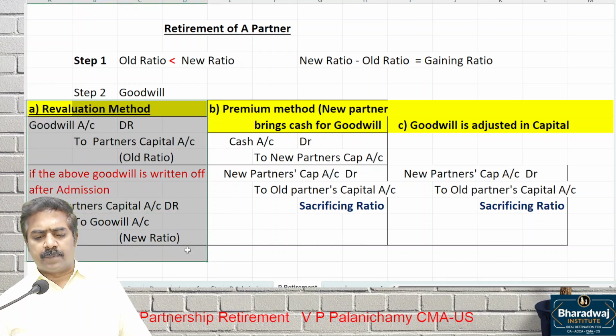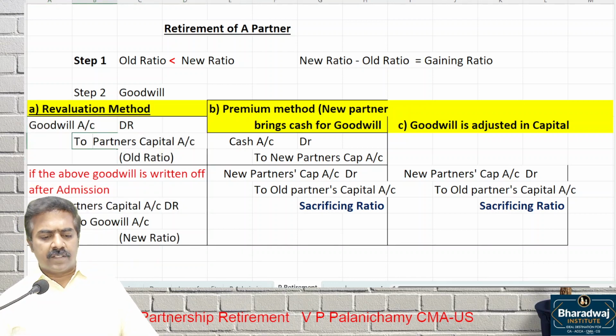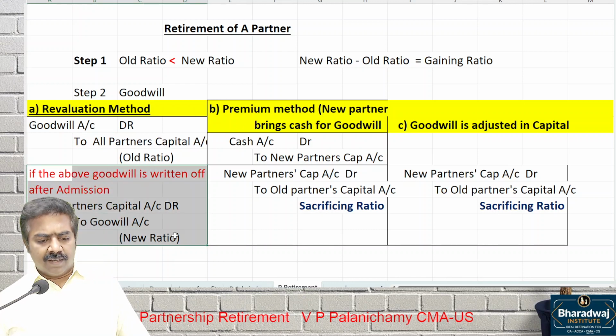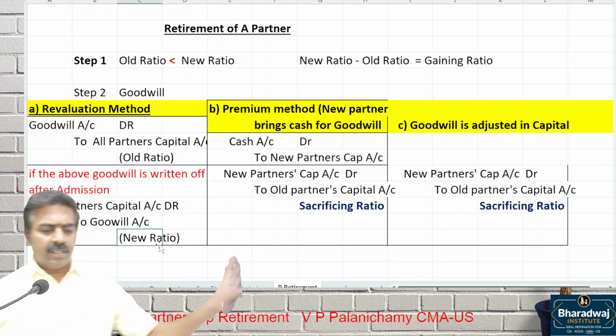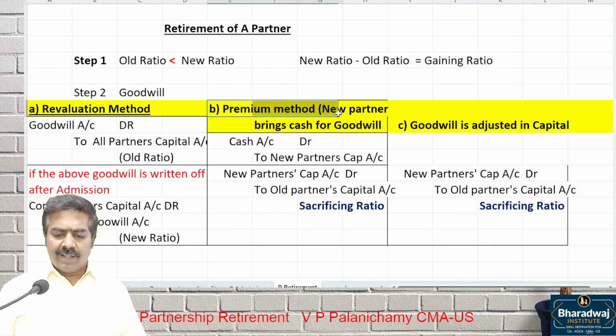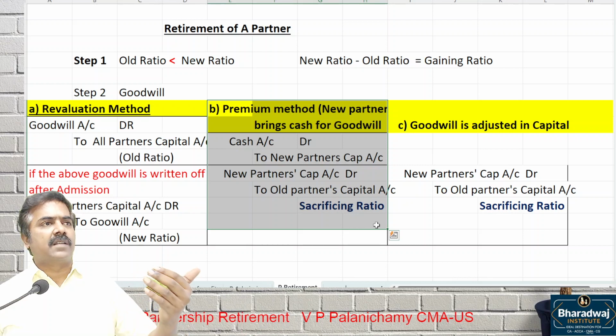In admission also this is possible. Raise the goodwill to which partners? All partners in which ratio? Old ratio. Write off the goodwill to continuing partners in which ratio? New ratio. This is also possible at the time of retirement, whether anybody is joining the firm or partners are retiring.